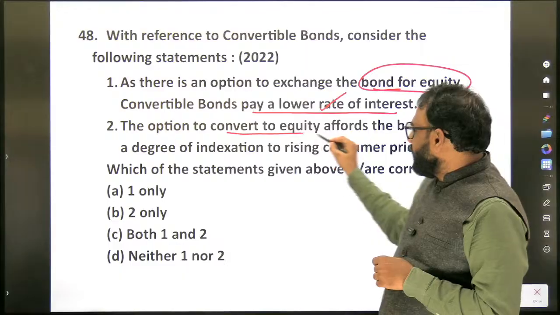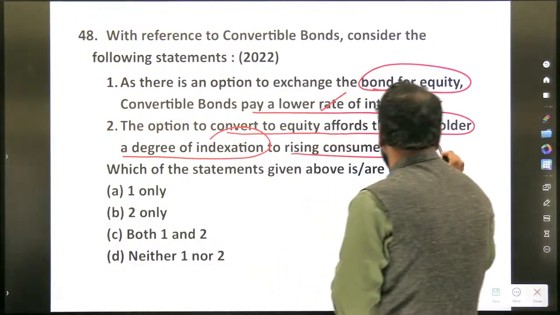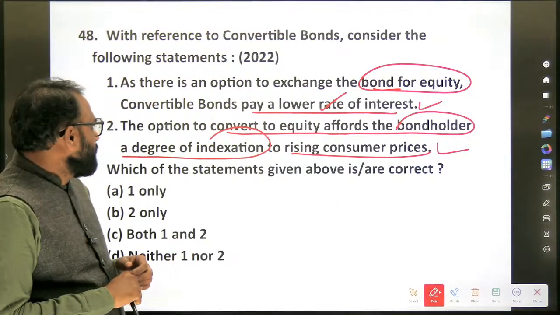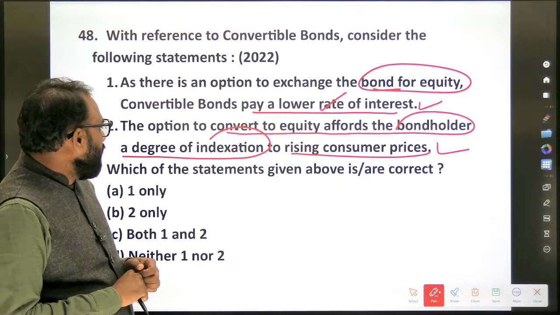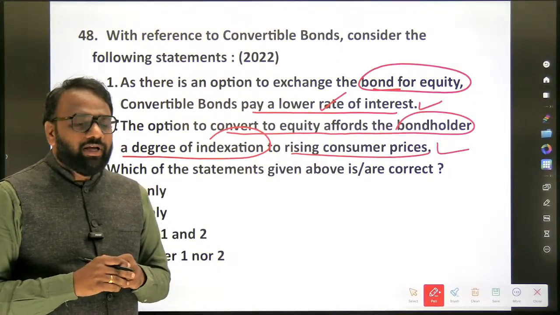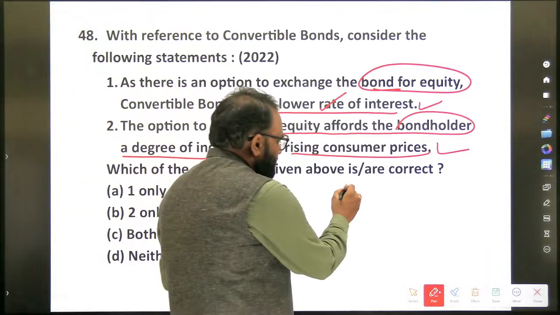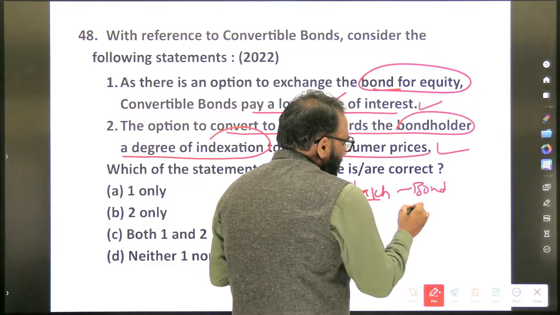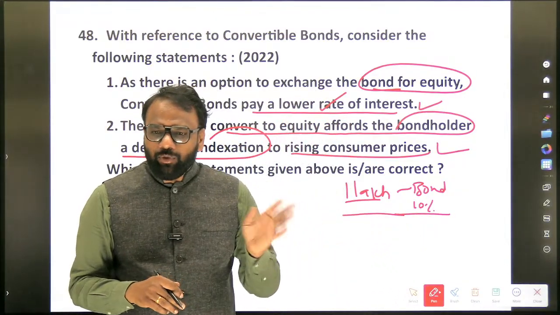The option to convert to equity affords the bondholder a degree of indexation to rising consumer prices. Yes or no? Now see here, directly no, but indirectly yes. How? Initially a person has invested 1 lakh rupees in the form of a bond, and the interest rate is 10%. After 1 year, if he wants, he can convert it into equity.